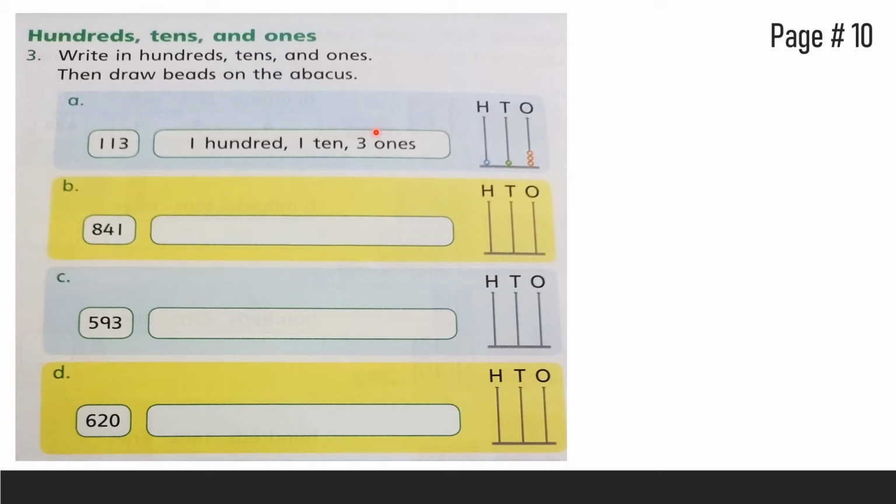Now open page number 10 of your book. Okay, now here we will write numbers, each number in hundreds, tens and ones separately. Look at the B part, 841. So how many hundreds are here? 8 hundreds. So let's write here 800. How many tens are here? 4 tens. And how many ones are here? 1.